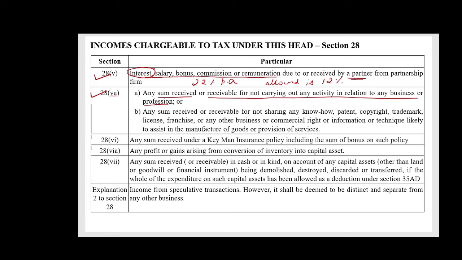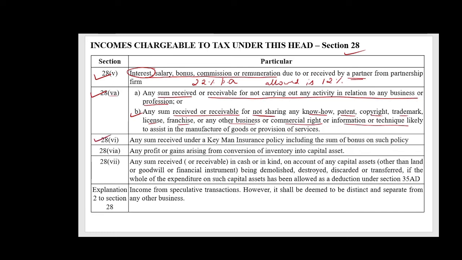It will be chargeable to tax not under this head but under the head capital gains, and not under profits and gains from business or profession. Likewise, any sum received or receivable for not sharing any know-how, patent, copyright, trademark, license, franchise, or any other business or commercial right or information or technique which is likely to assist in the manufacture of goods or provision of services will be taxed under Section 28.